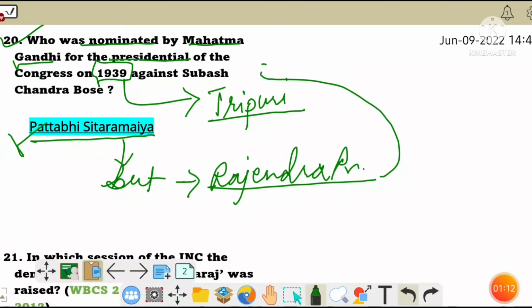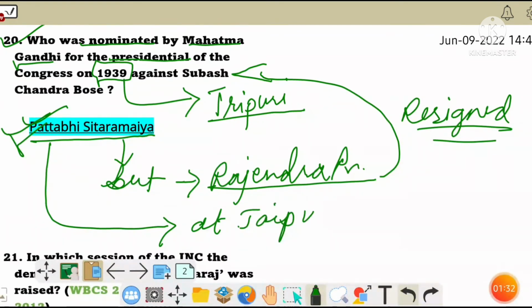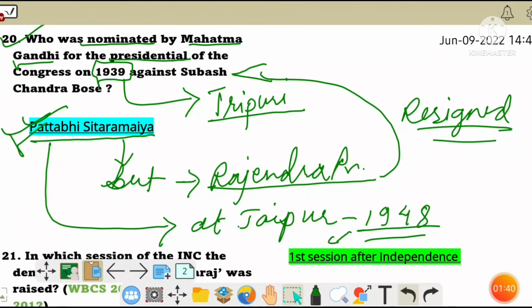After Subhash Chandra Bose resigned from the post of the president, Rajendra Prasad became the president. But Pattabhi Sitaramayya became president in the year 1948 at Jaipur.